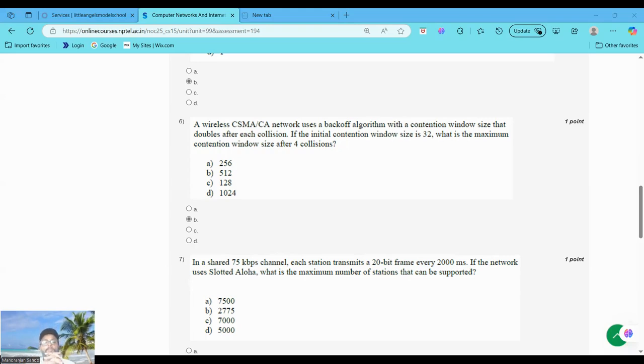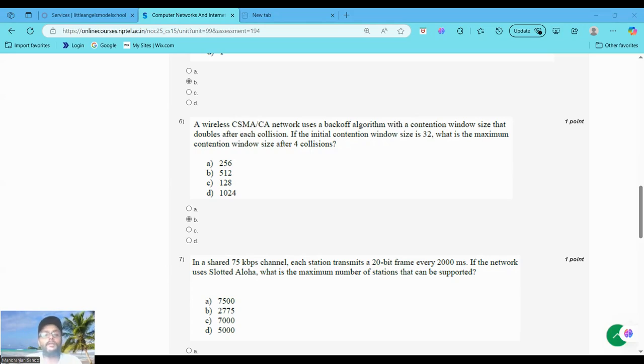In CSMA/CA used in a wireless network like Wi-Fi, the contention window, that is the CW size, doubles after each collision to reduce the likelihood of further collisions. So the initial CW is 32. After the first collision, 32 times 2 is 64. After the second collision, 64 times 2 is 128. After the third collision, 128 times 2 is 256.